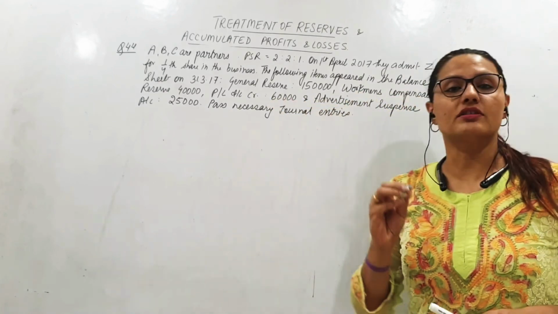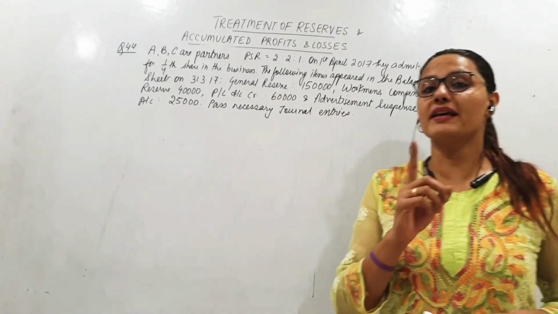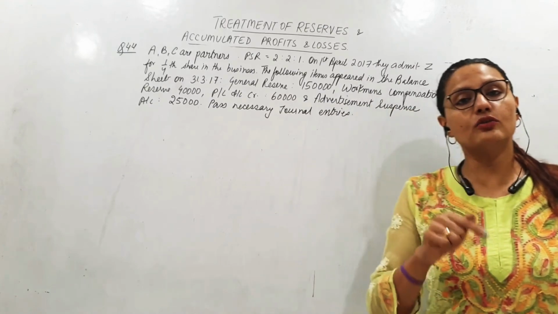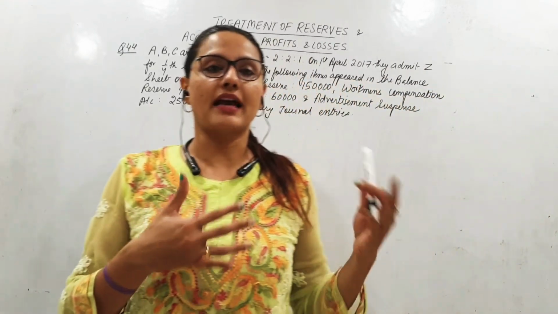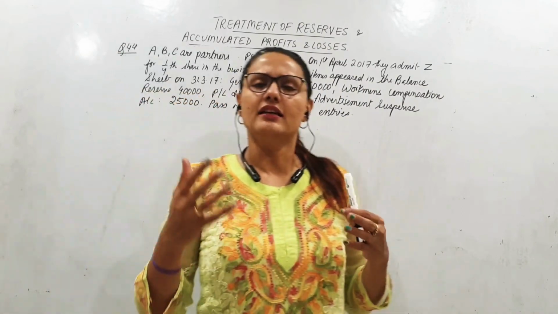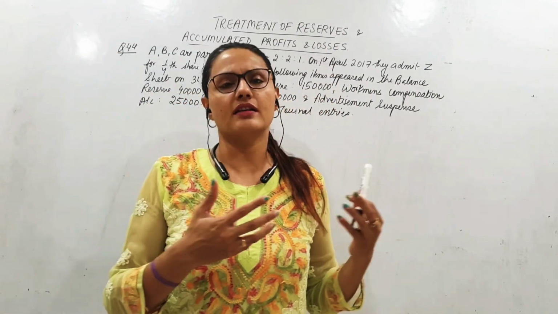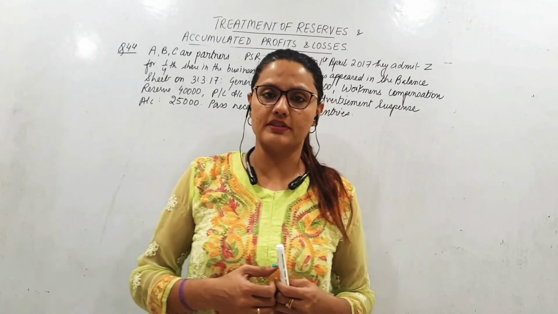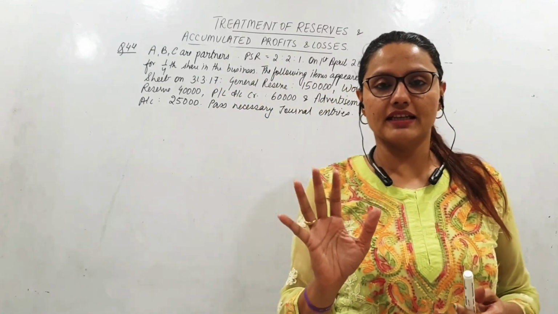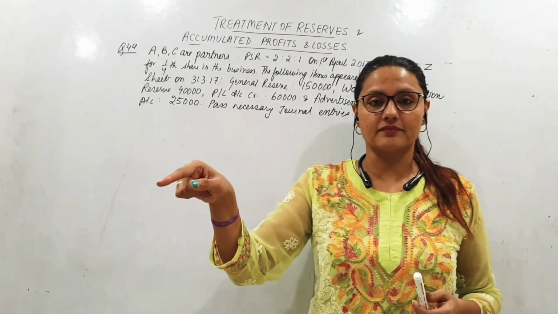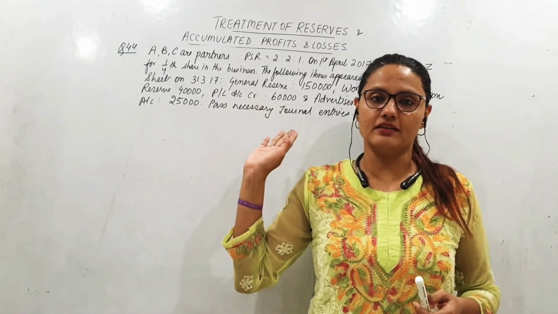Workmen's compensation reserve. Workmen's compensation reserve is a specific reserve created to compensate the worker if he meets with some accident, if some claim arises, then we have to pay him. That is why we create workmen's compensation reserve. If nothing is given in the sum, no liability against it, that we have to pay this much, that means it's a free reserve.